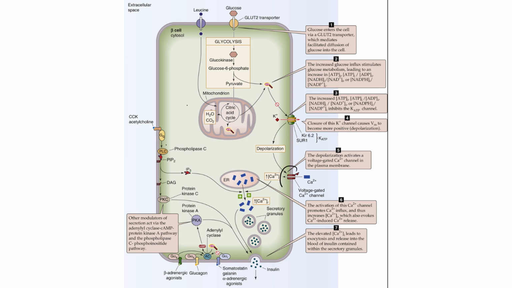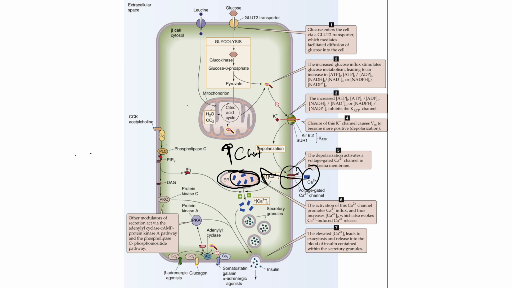So what does the calcium that just entered through the voltage-gated calcium channels do? Calcium levels are rising in the intracellular fluid. This calcium that comes in causes what's known as calcium-induced calcium release. Inside of the pancreatic beta cells, just like most of the cells in our body, there's the endoplasmic reticulum. The endoplasmic reticulum does a lot of things, but one of the things that it does is it stores calcium.